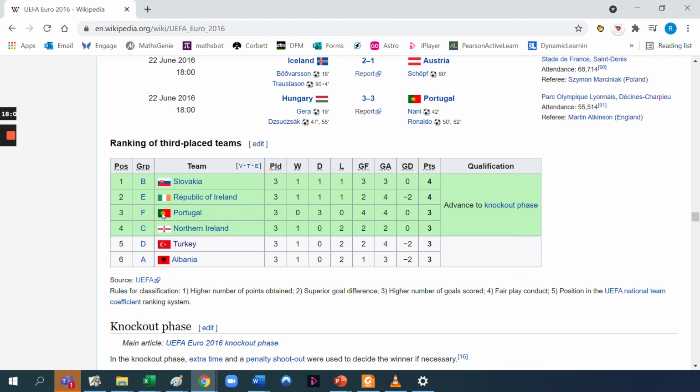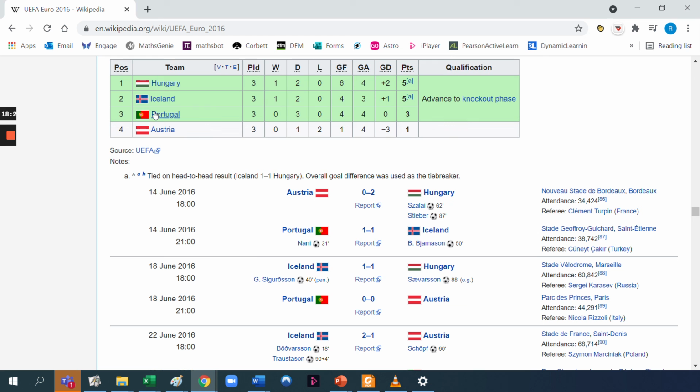to the next round. In fact, Portugal, as you can see over here, they knew in their final group game that this scoreline of 3-3 would be enough for them to progress through to the next round at that moment in time. Even though Iceland scored a 94th minute winner against Austria and beat them into second place, Portugal finished third, I think. Yep, they did. They finished third over there.